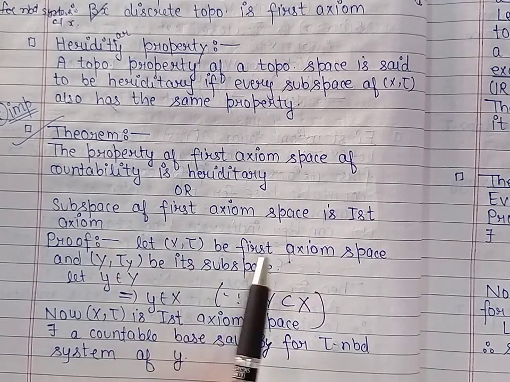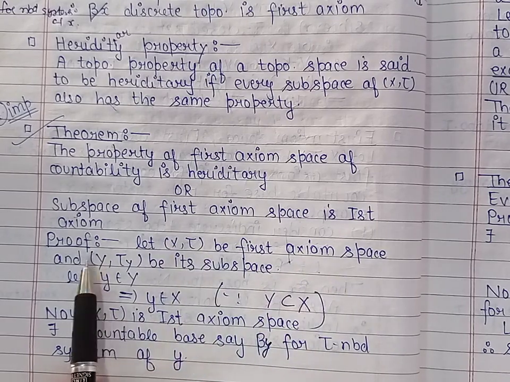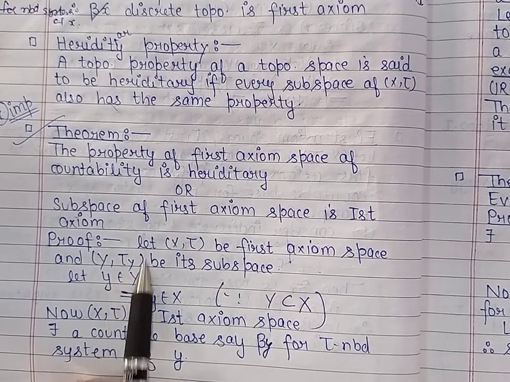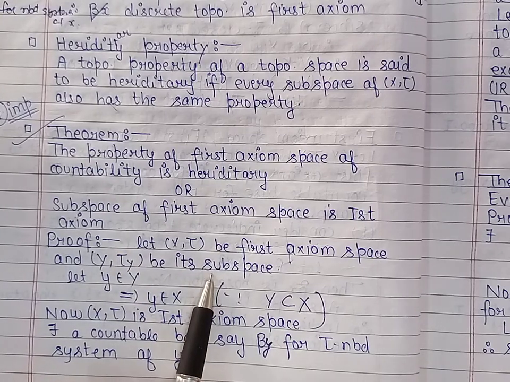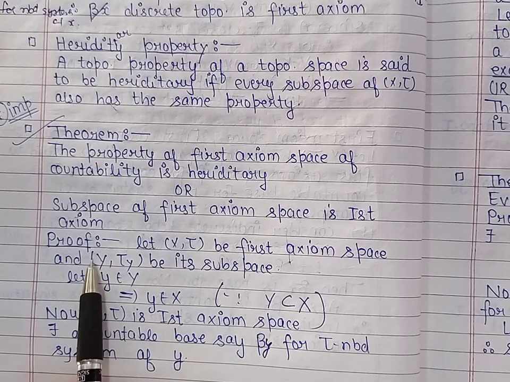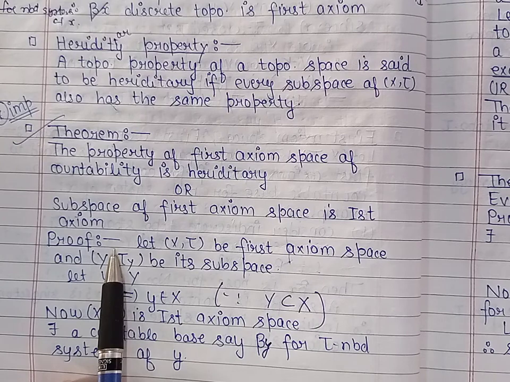So let us take a first axiom space (X, tau), and let us take Y with the topology tau_Y, which is called subspace topology. So we have taken this to be a subspace of the topological space (X, tau). Now we have to prove that this space is first axiom space. It means we have to show that for every point belonging to this space there exists a countable base for the neighborhood system of that point.